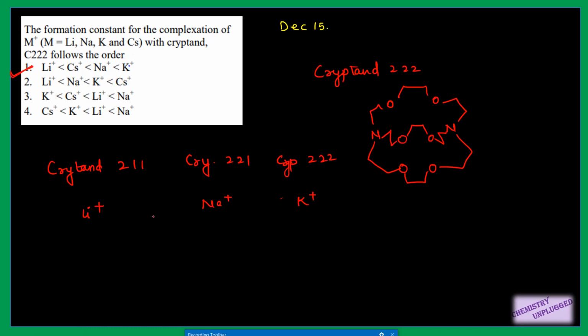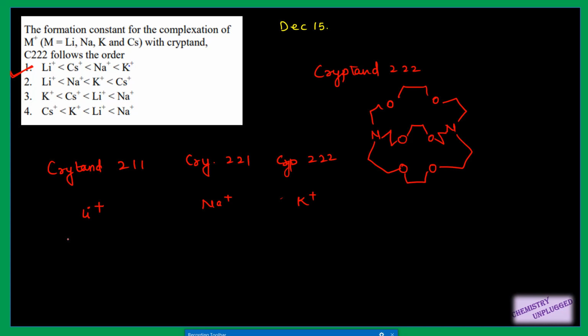If you have other types of cryptands, then you can remember which cryptand has the highest stability for which alkali metal. So these are all the important points about the alkali metals. Basic points you can easily solve, just read once from any book about alkali metals. These are some important points which I have included here.